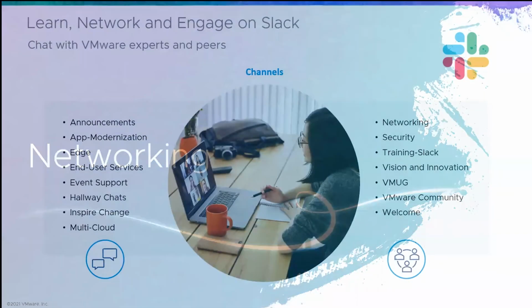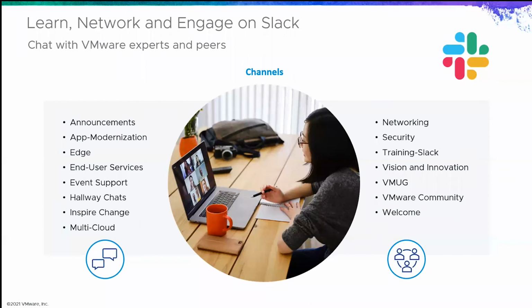Networking is something we all clearly miss when we go into a digital space, but this year we have brought Slack into the platform to make it easier for you to chat with your peers as well as VMware experts. These are our channels this year. You can catch announcements, and you can talk about specific solutions as they align to the tracks this year. So if you want to talk end user services or app modernization, those things are all going to be available to you. But we also have some fun things like hallway chats, a welcome page, as well as the VMware community and VMUG.